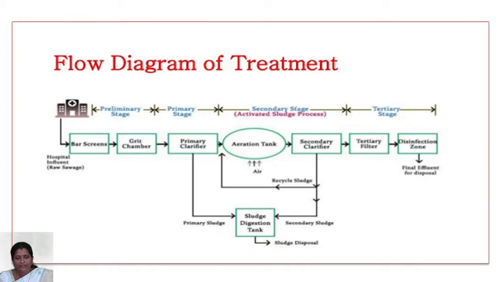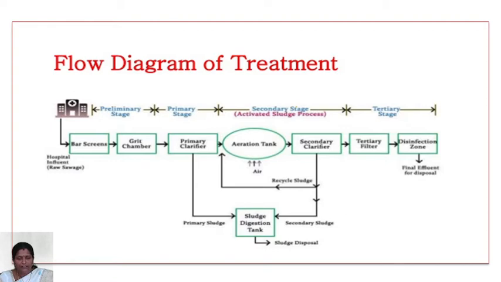In the preliminary stage, the bar screen, grit chamber, and skimming tank arrangements are provided. The main purpose of the bar screen is to filter out the coarser materials present in the wastewater. After bar screen treatment, the effluent enters the grit chamber, which removes sand, grit, and glass particles available in the wastewater.